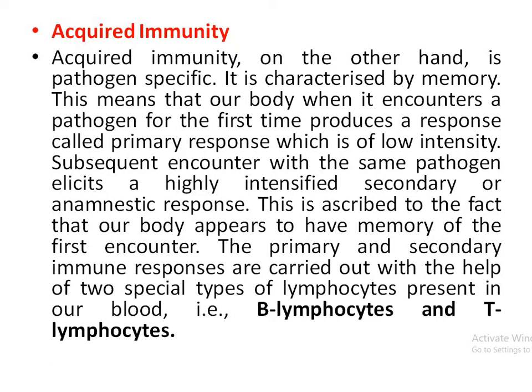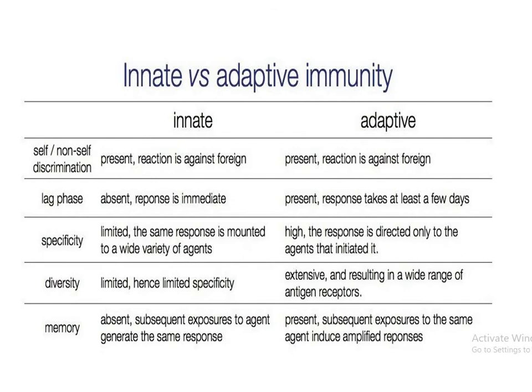Antibodies are always specific to a special type of pathogen or antigen. So, innate immunity is already present, and it can differentiate between self and non-self. Lag phase is absent. Response is immediate in innate immunity, while in adaptive immunity, response is late due to the presence of lag phase.